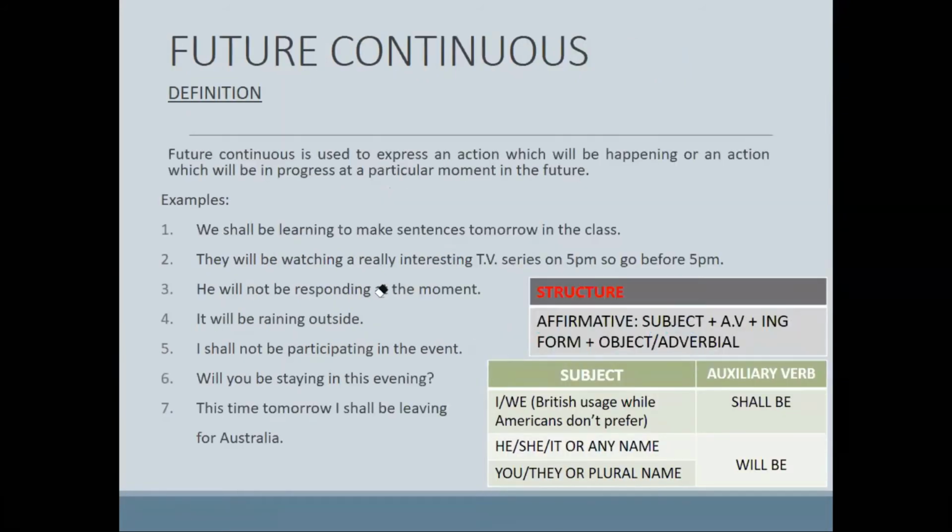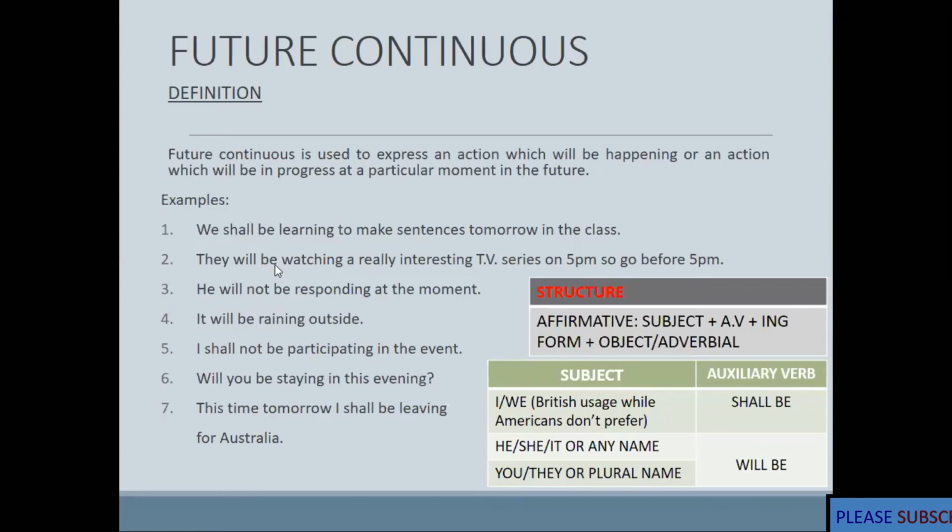Look at this chart, future continuous tense. Do not confuse the continuous with the state, because in continuous and state we are using the same auxiliary verb. Do not get confused by the auxiliary verb. Look at these sentences: we shall be learning, they will be, he will not be responding.